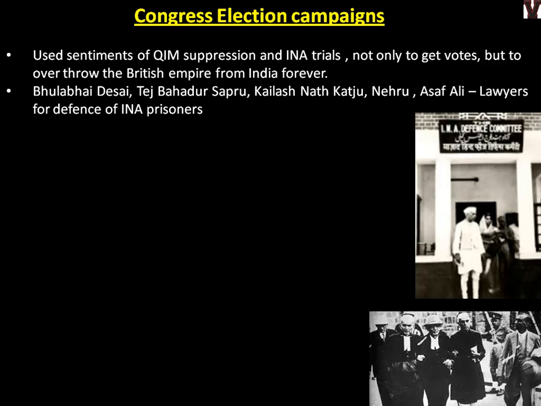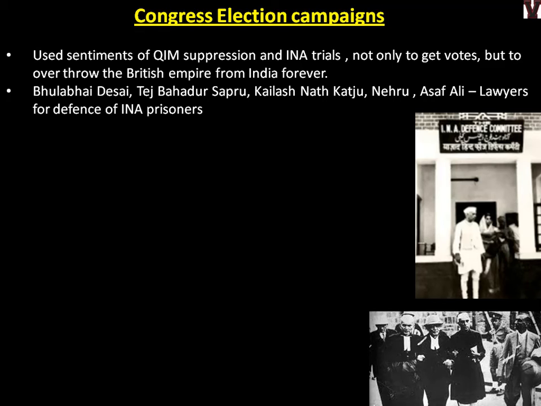Bhulabhai Desai, Tej Bahadur Sapru, Kailash Nath Katju, Nehru, these were all lawyers at that time, and they were in court defending the INA prisoners. Like you remember, all the INA prisoners were arrested and three of them were publicly hanged. So for the others, they made an INA defense committee. As you see in the picture, Jawaharlal Nehru is standing there in front of it, and at the bottom right you see a lot of lawyers along with him. These people tried to defend the cases of the INA people and get them released because elections were near and they wanted to have some goodwill from the people.